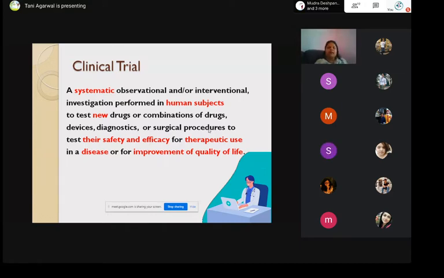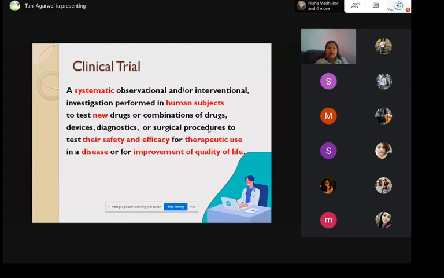Then the second and the most important aspect is human subjects are involved in this. So clinical trial is that phase where humans are first introduced into this testing phase. Before this, all the testing was done in either animals or birds, or as deemed necessary in other organisms. But humans are tested for the first time during clinical trial of a drug's development pipeline.